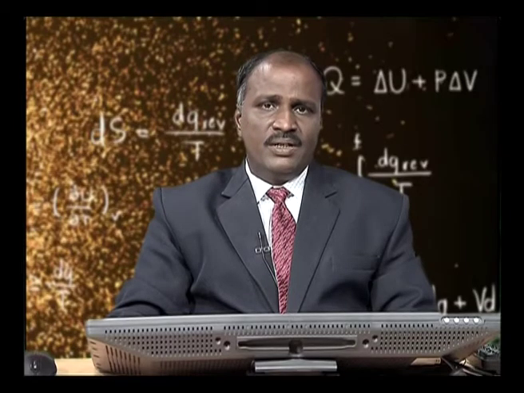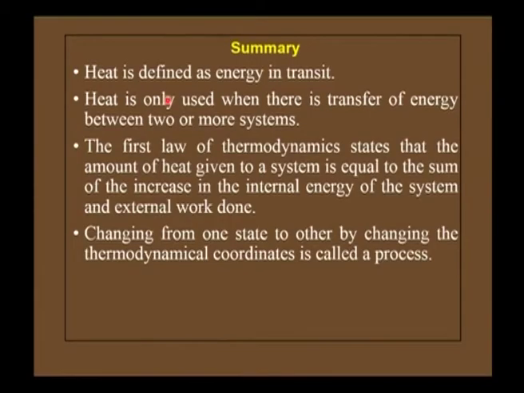Now, let us recapitulate what we have learned in this lecture. Heat is defined as the energy in transit. Heat is only used when there is a transfer of energy between two or more systems. The first law of thermodynamics states that the amount of heat given to a system is equal to the sum of the increase in the internal energy of the system and external work done. Changing from one state to another by changing the thermodynamic coordinates is called a process.